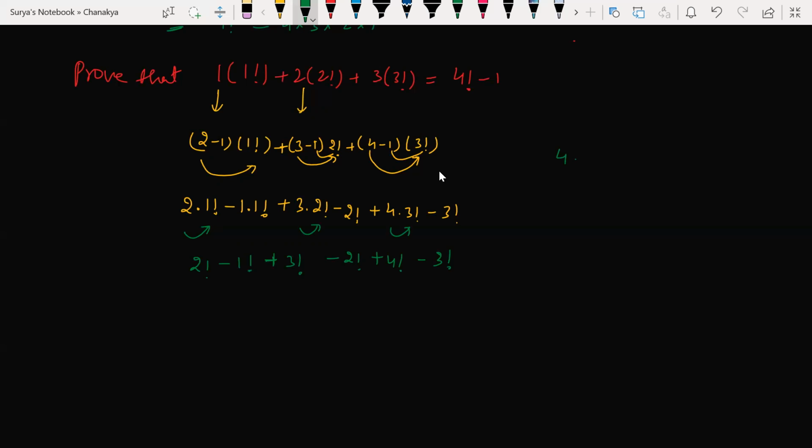Sir, how are you writing that? 4 into 3 factorial, you are writing as 4 factorial. How? 4 into 3 factorial can be written as what? 4 into 3 into 2 into 1. So this can be written as what? 4 factorial. That's how I'm writing that. Okay. Clear?